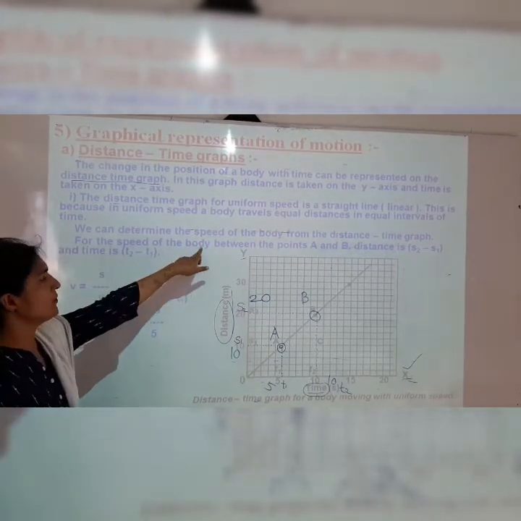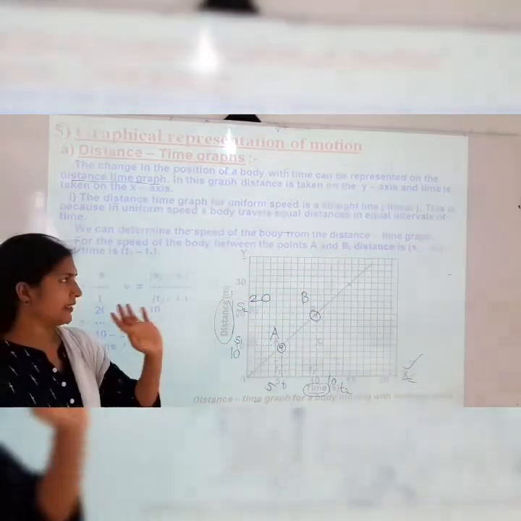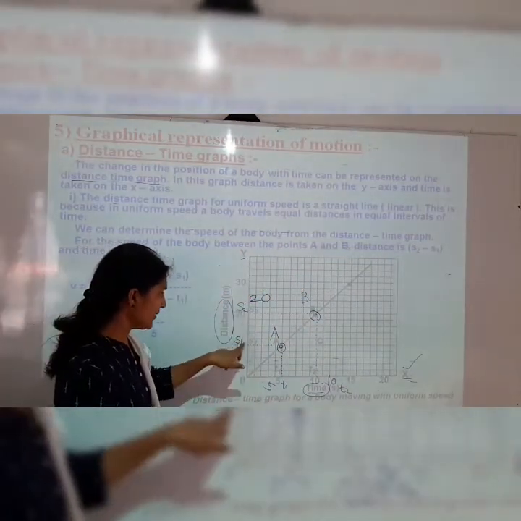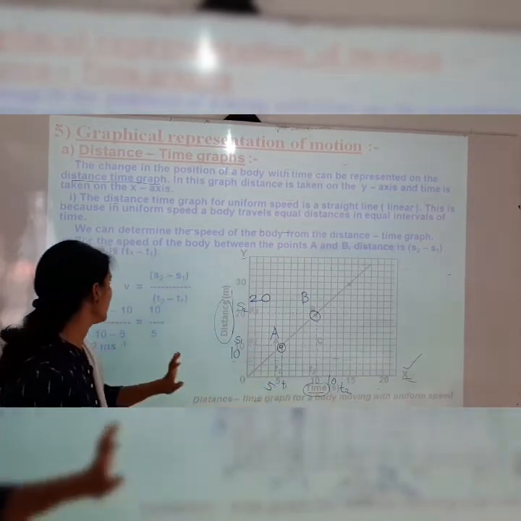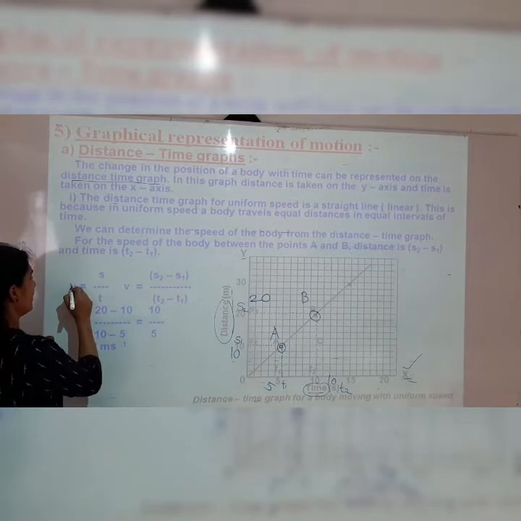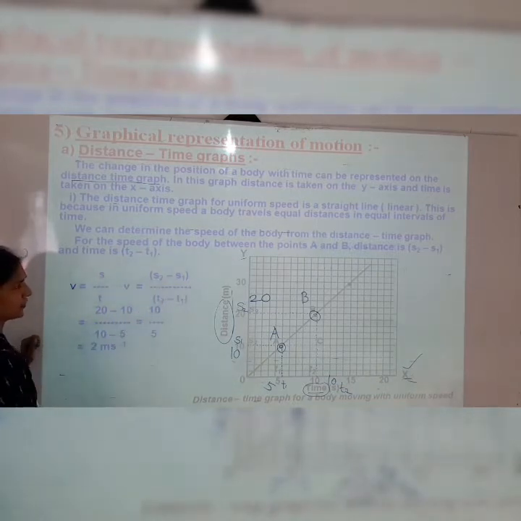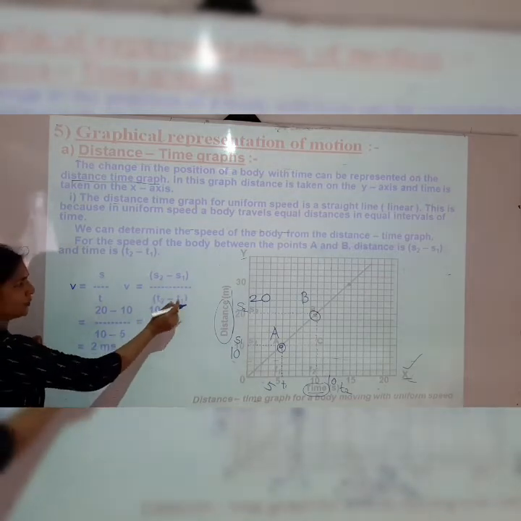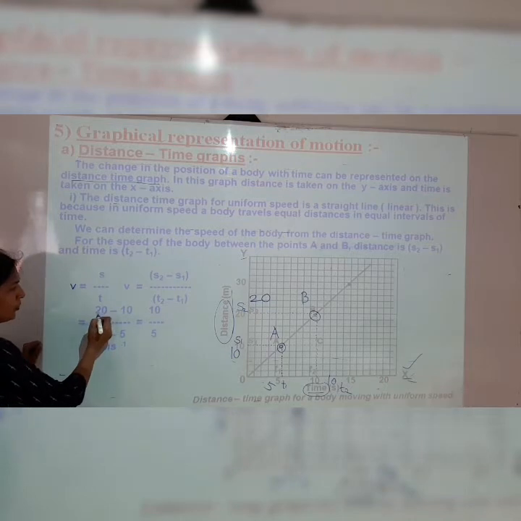For the speed of the body between the points A and B, the distance is s2 minus s1, and the time is t2 minus t1. It is shown here. V is equal to s upon t. V is equal to (s2 minus s1) upon (t2 minus t1).